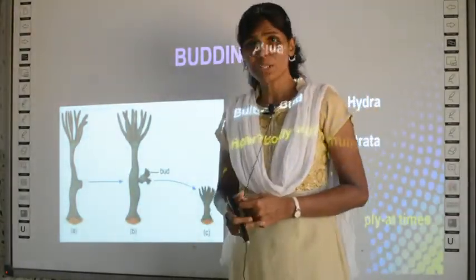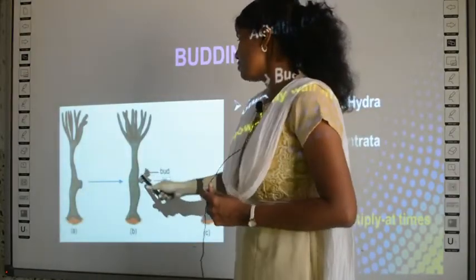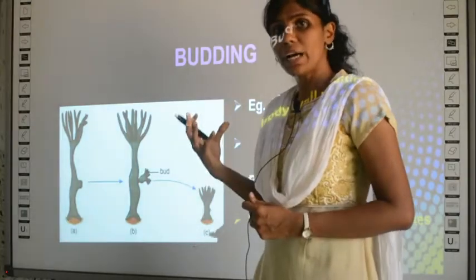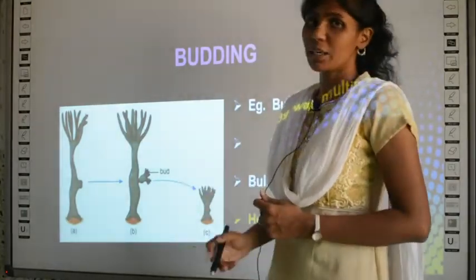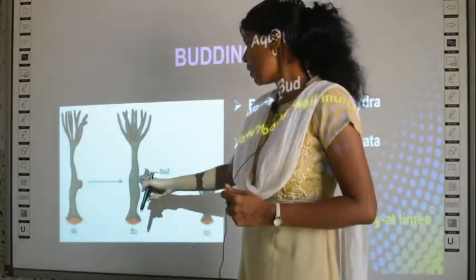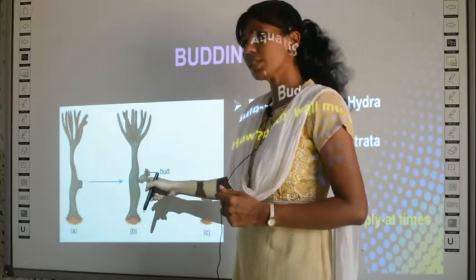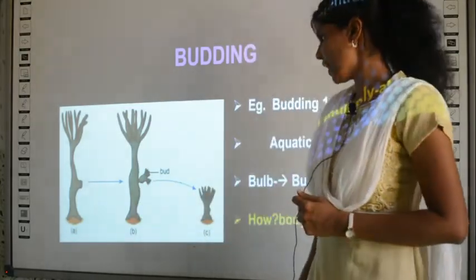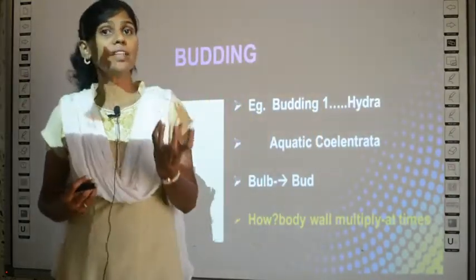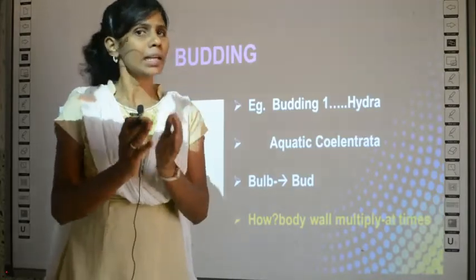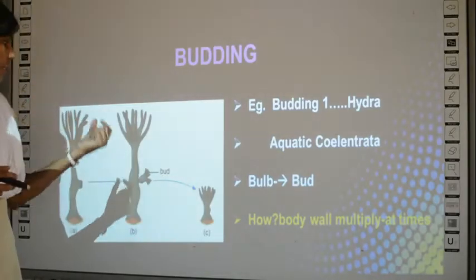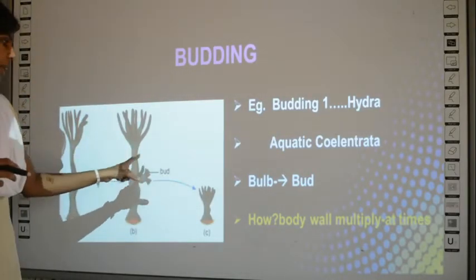After some days, what happens? The bulb becomes a branch-like structure, and a bulb with a branch is called a bud. Can you see a small protruding structure, a bulb with some branches? This is called the bud of the hydra. Then again after some days, the bud begins to become bigger and bigger in size, but still it will be attached to the parent plant. The initial plant that you had is called the parent plant, and this is called the bud.